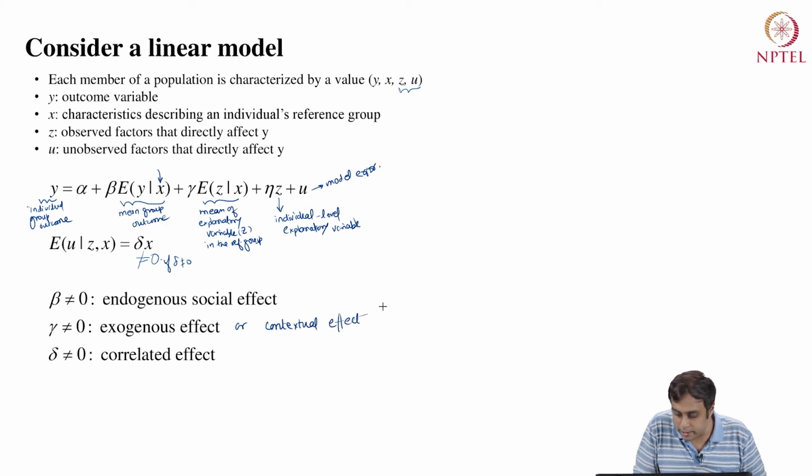Context is something that sociologists and anthropologists take very seriously. So gamma here represents what is called the contextual effect. Contextual effects are those wherein the propensity of an individual to behave in some way varies with the exogenous characteristics of the group.